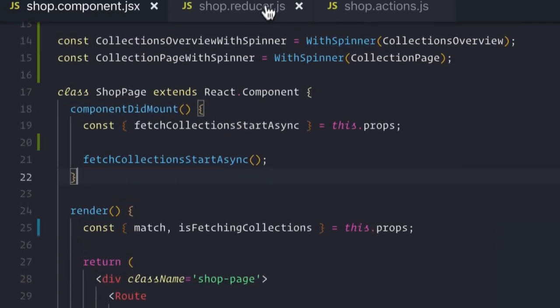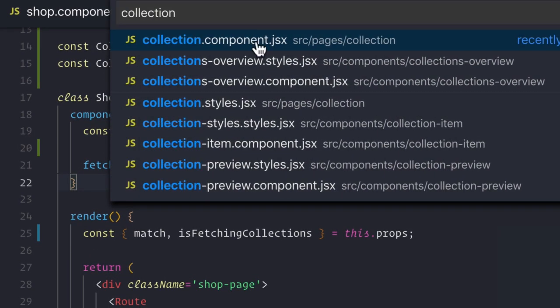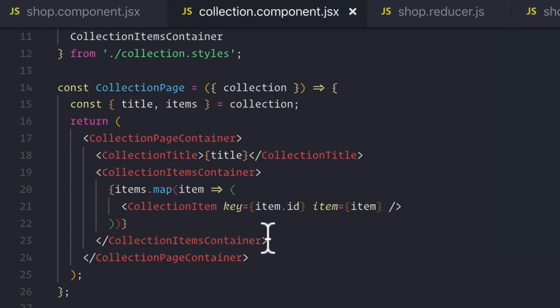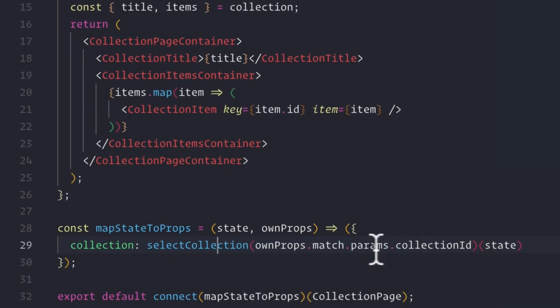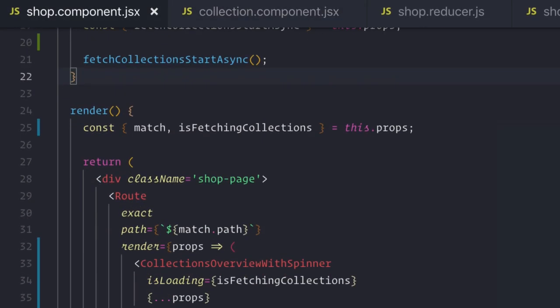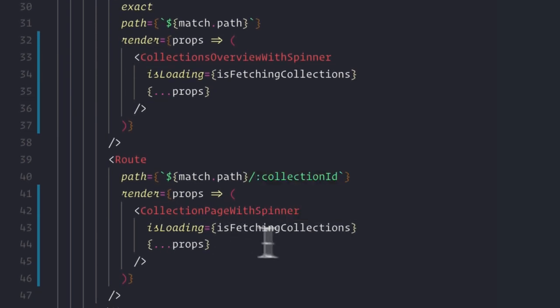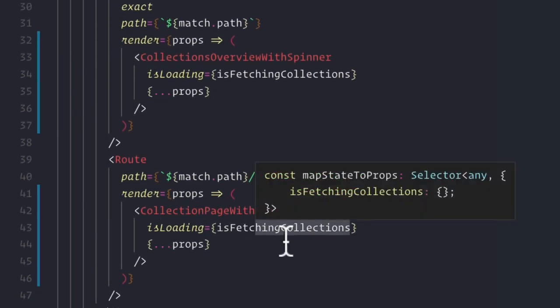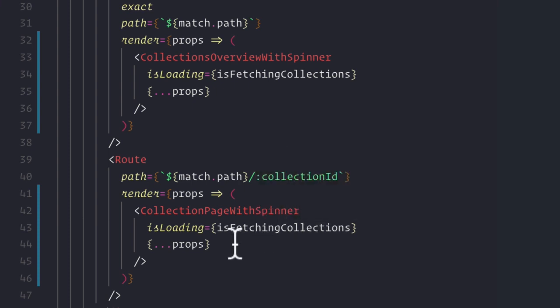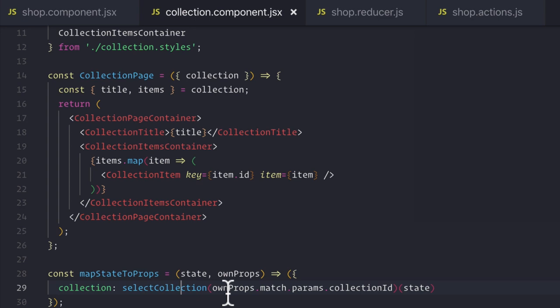But the problem with this is that our collection component, when it initializes and renders, it expects there to be some collections in order for it to actually render any state. Well, this becomes a problem for us because we need to use a different selector rather than just checking whether or not our collections is being fetched. This is totally normal. In many components where we can possibly wait before initializing a page where some value is definitely expected to be there, we can use our isLoading as normal.